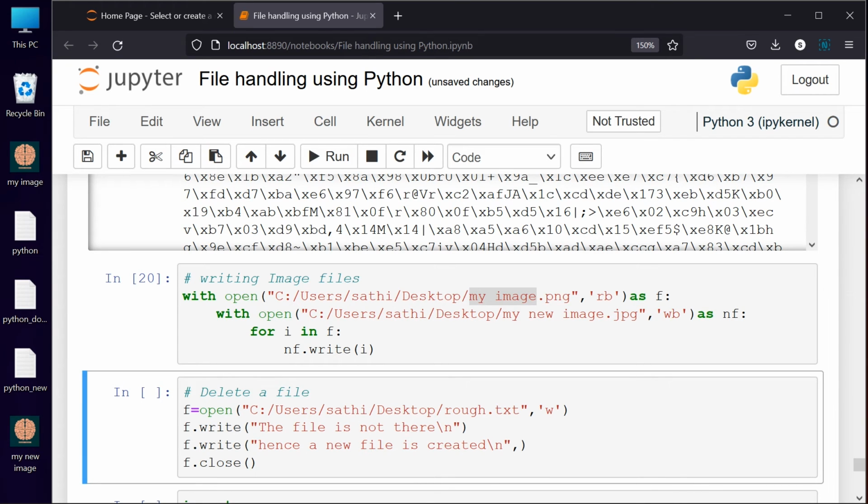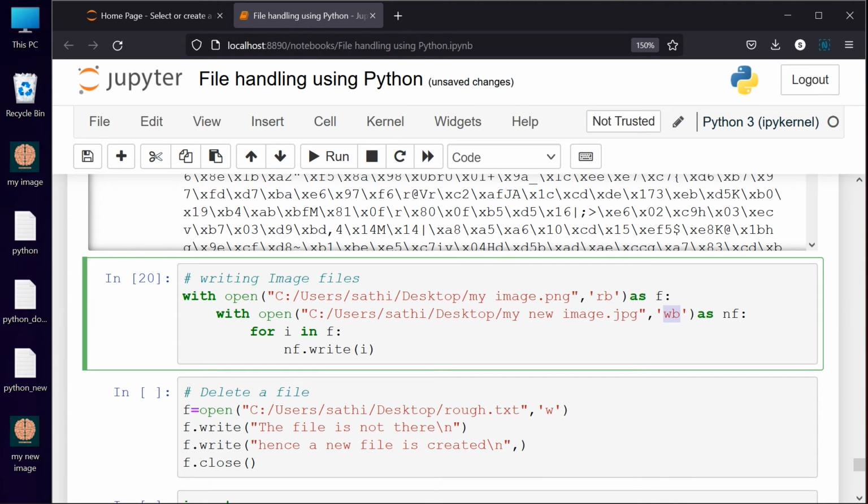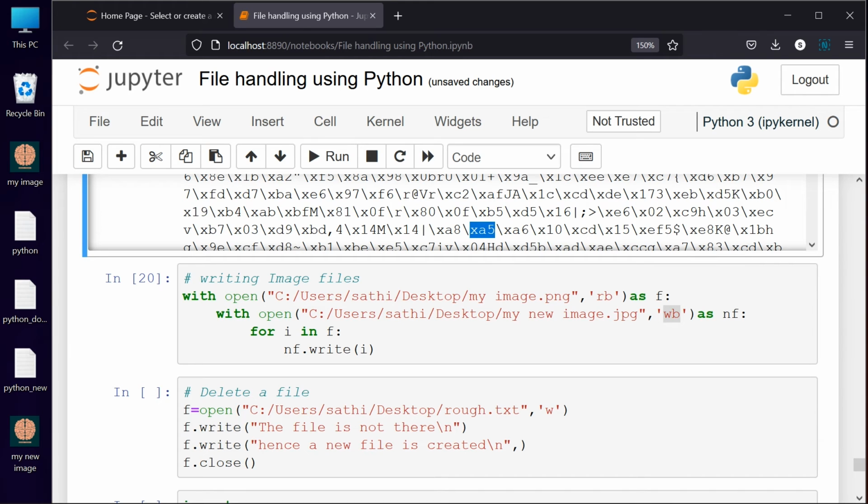So what we can learn here is that we can open one file and also open another file. One I have opened in read mode, another I have opened in write mode. I am trying to copy each and every element of this binary file into the new file. If I look here, my image file and my new file have both been created, and it has the same dimension, 769.777, the same size.